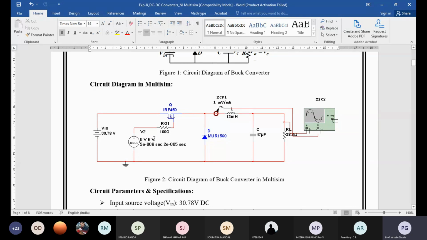Now in the boost converter, you can see a 25% duty cycle is given, with the on time. The time period is also mentioned, and which type of diode we are using. For the MOSFET, all values should be uppercase, not lowercase. The MOSFET is the IRF 450. Then there is the inductor, a capacitor, and load resistance. Now you can change that load resistance. You can use also an RL load, and also an RLE load.